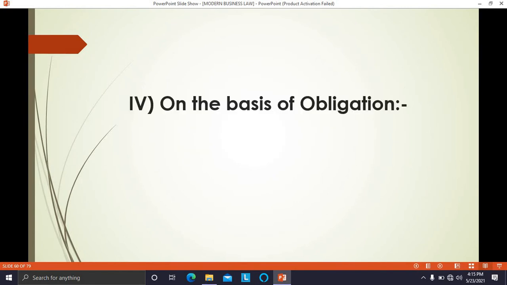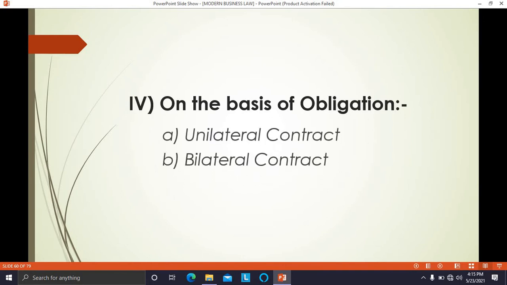Then the fourth classification is on the basis of obligation. On the basis of obligation, contracts are classified into unilateral contract and bilateral contract. So these are the 4 bases on which the contracts are classified into different types. Now, one by one, we are going to talk about these types of contracts in detail.